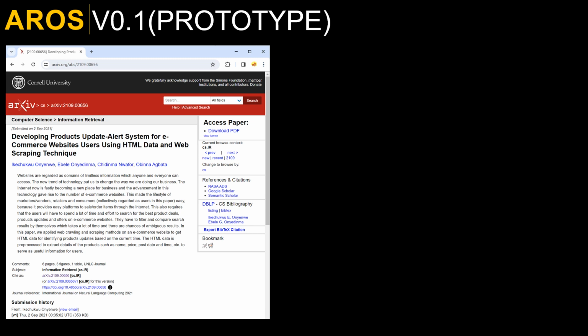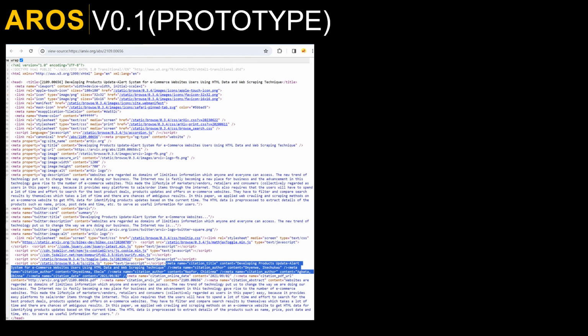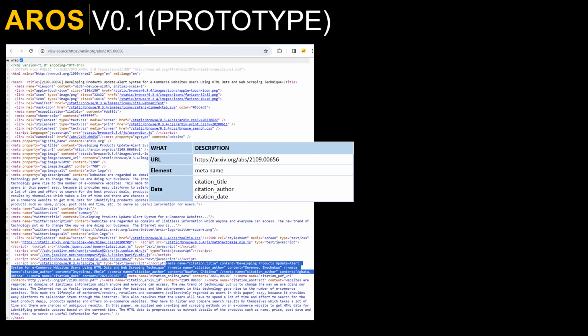I finally found that arXiv.org returned its web page. This specific page is one of my test pages. Note that it is on web scraping. By looking at the source code, I was able to identify citation data. This seemed like a simple, useful starting point.